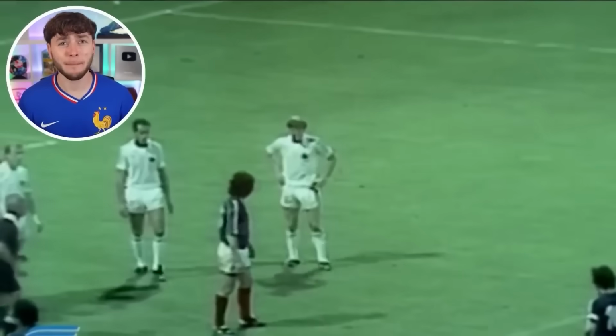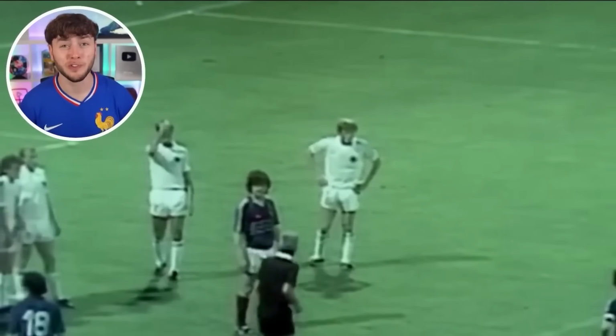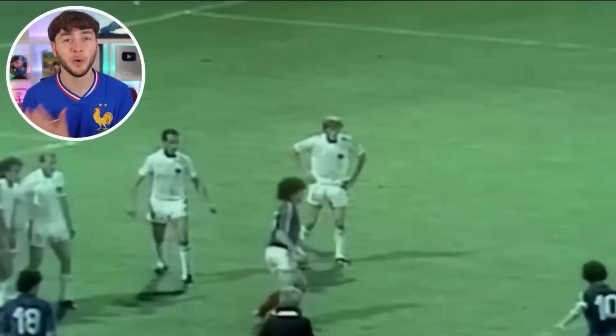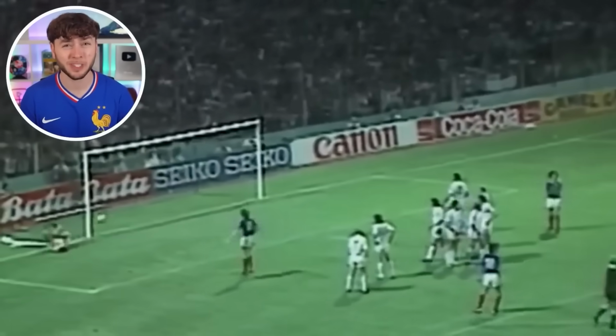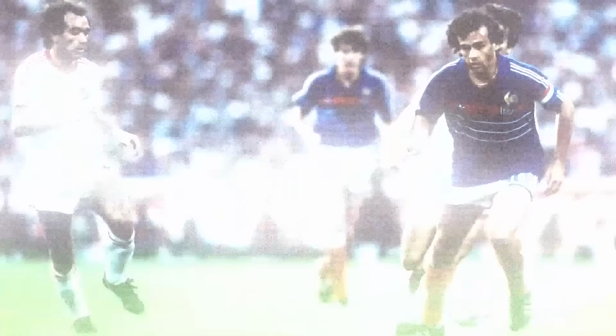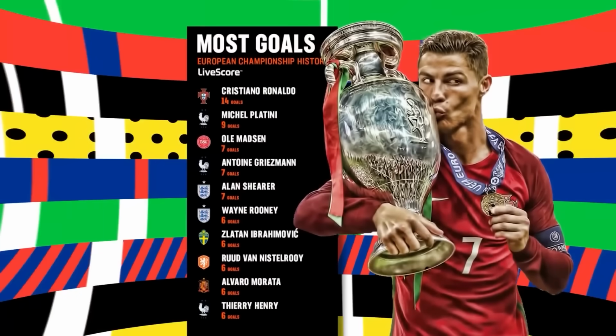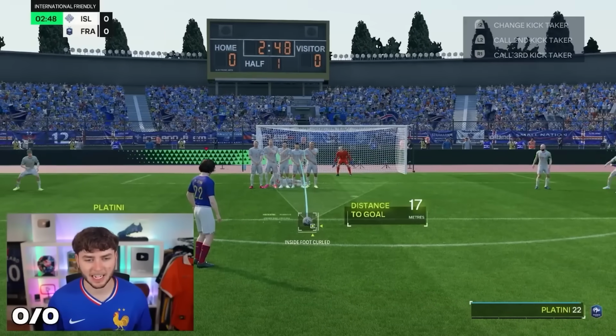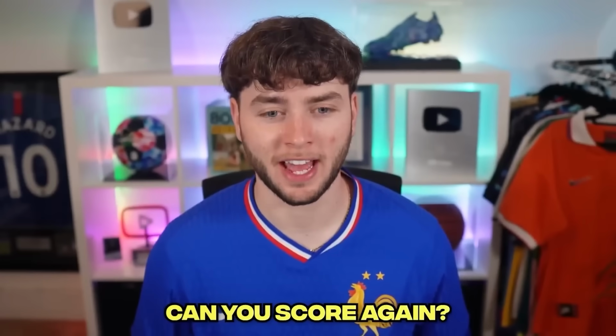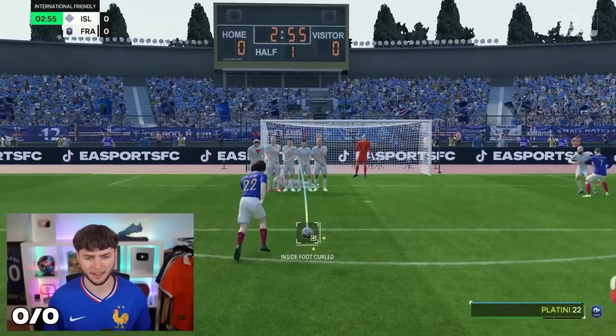And that was this man, Platini, who scored this beautiful free kick, helping France win the Euros. And by the way, this was his 9th goal, which is the record number of goals in any European competition, until Ronaldo beat it with 14 goals. All right, Platini, this is exactly where you scored it. Can you score it again? We're going to go a bit light.